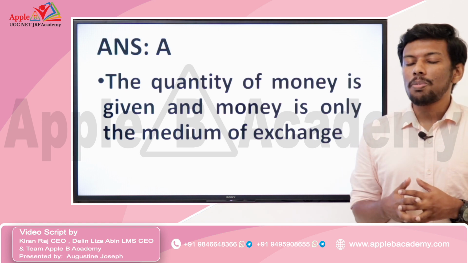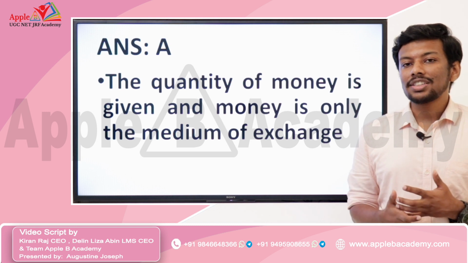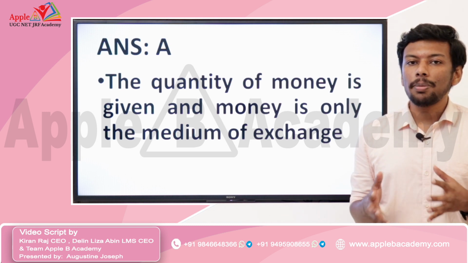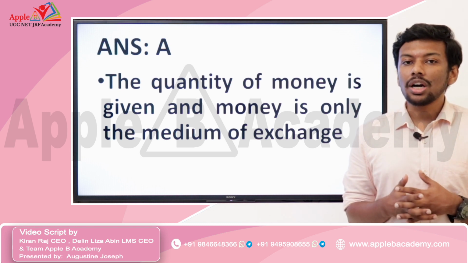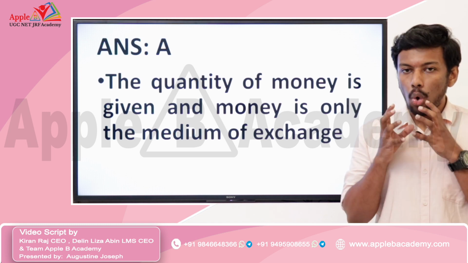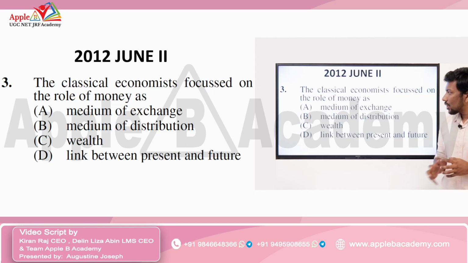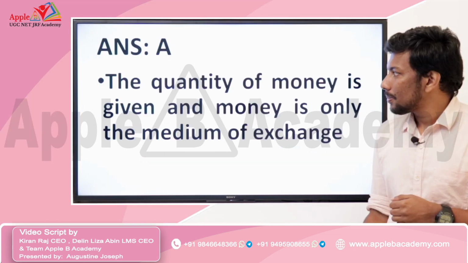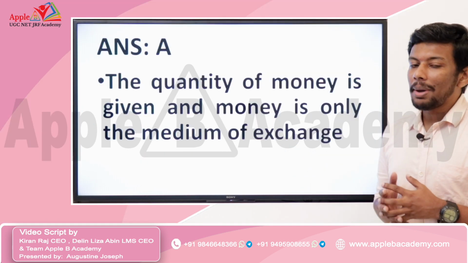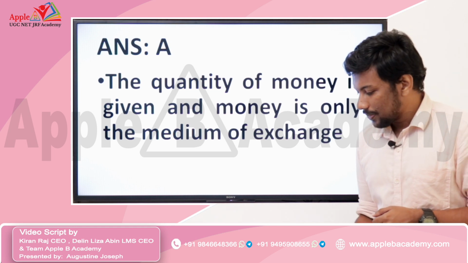So the only role of money is to use it for transaction of goods and services. Money will remain as a medium of exchange according to classical economists. That is the only function of money. So the answer to the question is option A, medium of exchange. This is one of the major assumptions of classical economics.